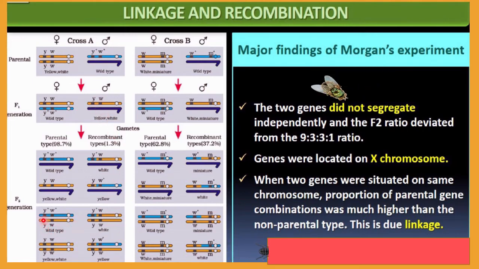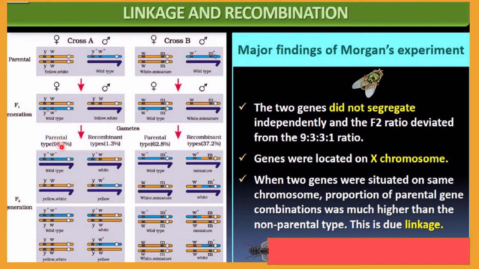Then what happened? Y plus W plus, Y plus YW. So it happens in the wild type of offspring. And here Y plus W from the female gamete and YW from the male. From the male, only one type of gamete will be obtained, YW. As a result, here you can see 4 types of female offspring will be there and 4 types of male offspring will be there.